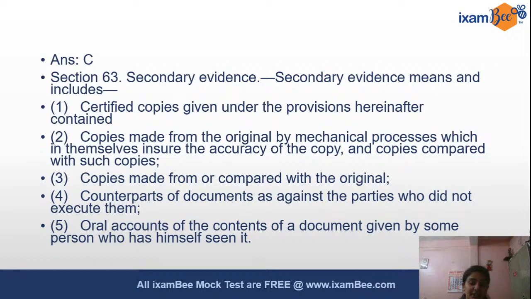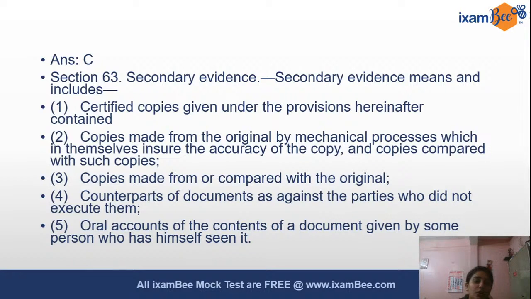Certified copies that are given under the provisions hereinafter contained, copies that are made from the original by a mechanical process which in themselves ensure the accuracy of the copy, and copies that are compared with such copies. Then the copies that are made from or compared with the original ones. Then the counterparts of documents as against the parties who did not execute them.